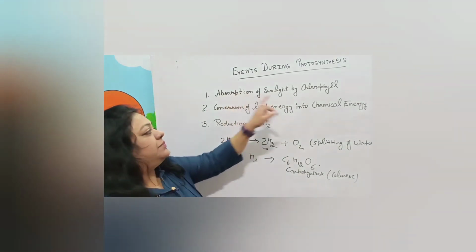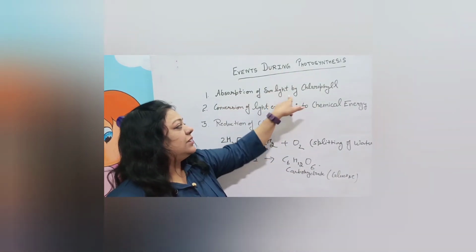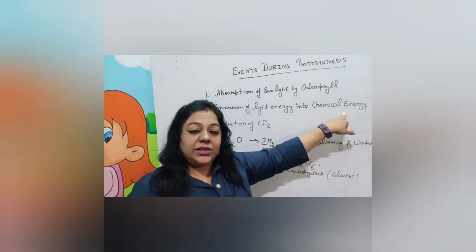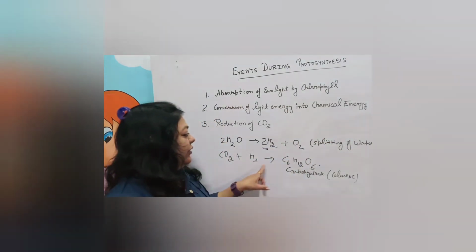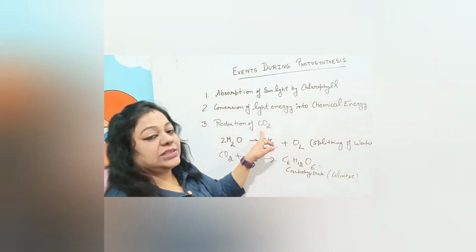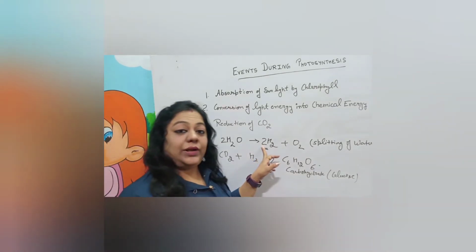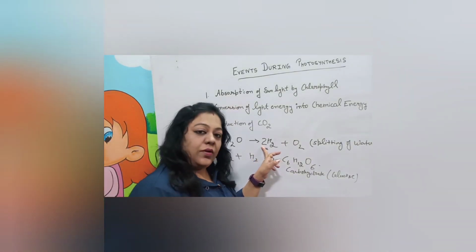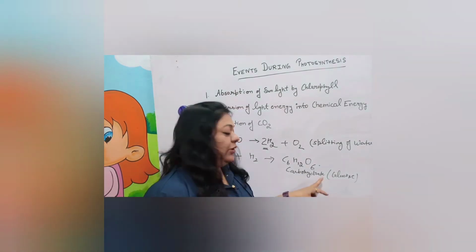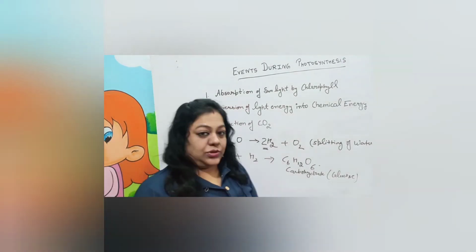Number one, absorption of sunlight by chlorophyll. Second, this sunlight, that is the light energy, is converted into chemical energy, meaning splitting of water takes place and hydrogen and oxygen are formed. Third step is reduction of carbon dioxide, meaning the carbon dioxide is added with the hydrogen released during the splitting of the water molecule, and it results in the formation of carbohydrate, glucose. These are the main events taking place during photosynthesis.